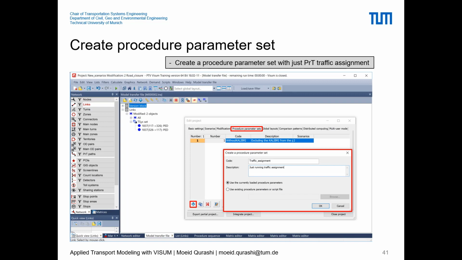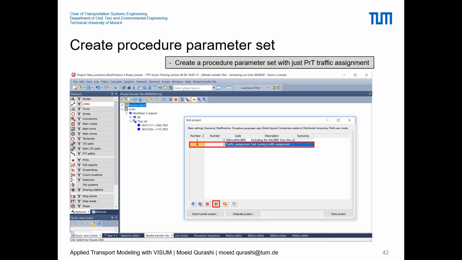And to do that, we will just go to the procedure sequence and choose only one procedure sequence, that is PRT, traffic assignment. We set the code as traffic assignment, and we say we are just running traffic assignment. And we do that, and then we can click on the modification icon